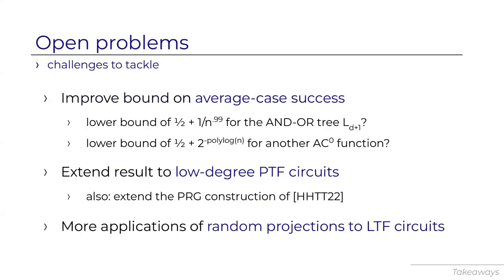So here are a few open problems that might be tractable. First, can we improve the average case bound, right? The average case advantage. We show the lower bound of half plus n to the minus 0.001 for L. Can we get a better lower bound for L? Half plus 1 over n to the 0.99? Or can we ditch L and get another AC0 function, get a better lower bound? Say half plus something that is inverse quasi-polynomial.